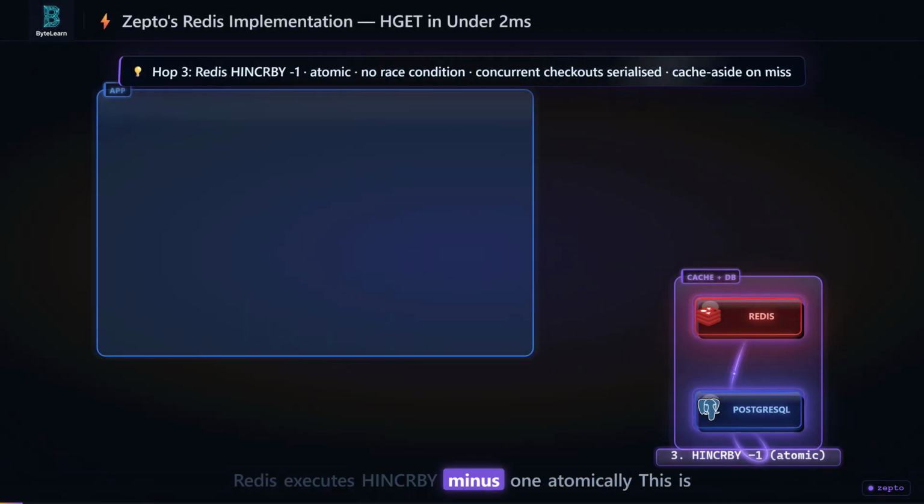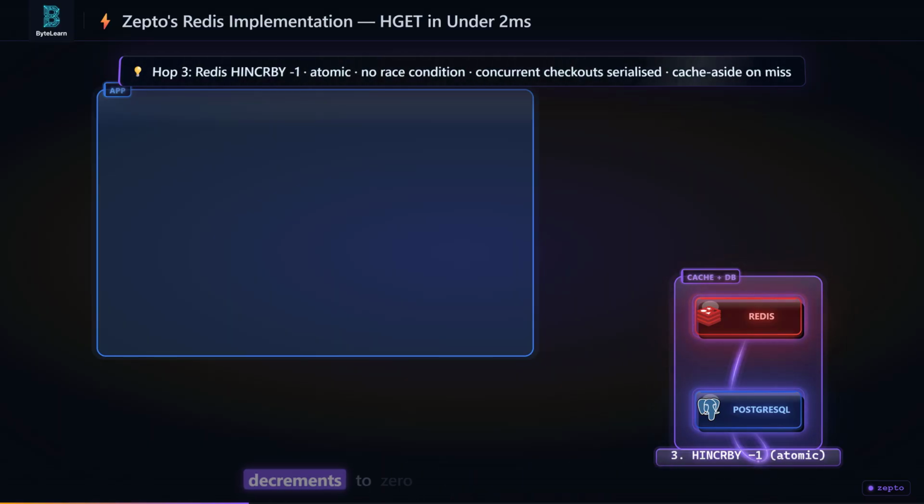Redis executes HINCRBY by -1 atomically. This is the operation that makes concurrent checkout safe without a lock. Two customers adding the same last bag of rice at the same millisecond. Only one succeeds. The first HINCRBY sees count 1 and decrements to 0. The second HINCRBY sees 0 and returns a rejection signal. No transaction, no lock, no race condition on a cache.